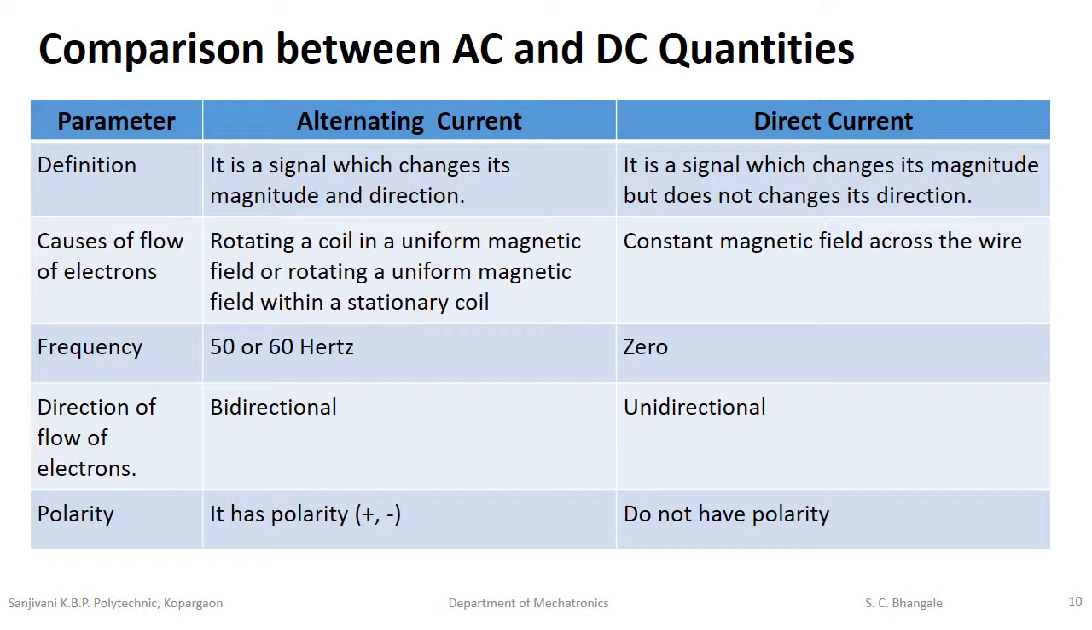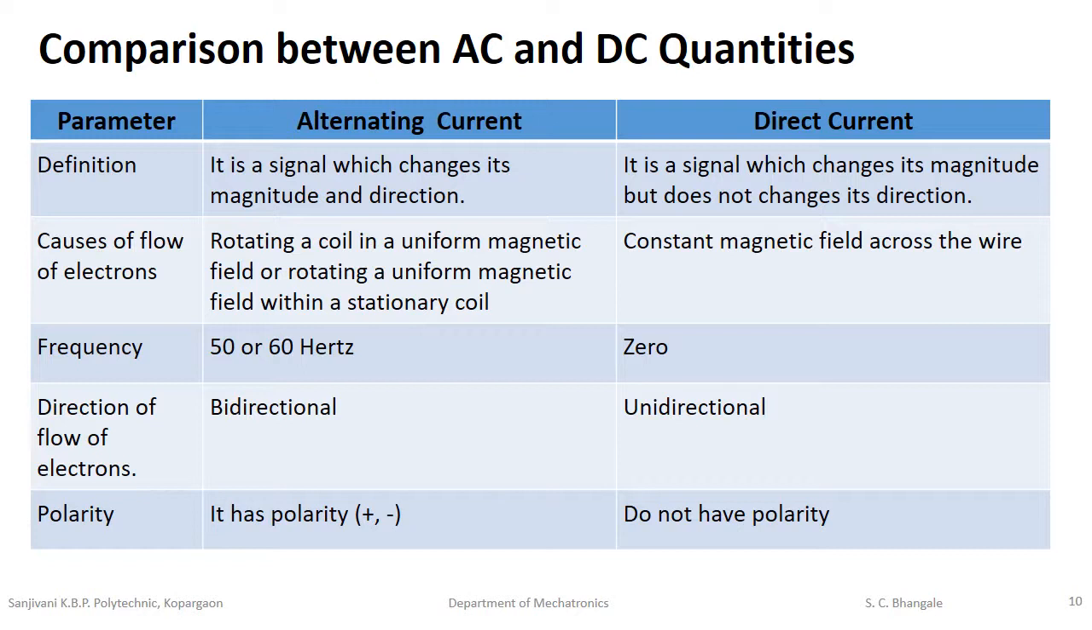Cause of flow of electrons. In alternating current, rotating a coil in a uniform magnetic field or rotating a uniform magnetic field within a stationary coil is the cause of alternating current. In direct current, what is the cause of direct current? Constant magnetic field across the wire.